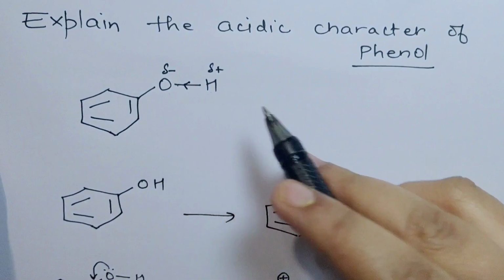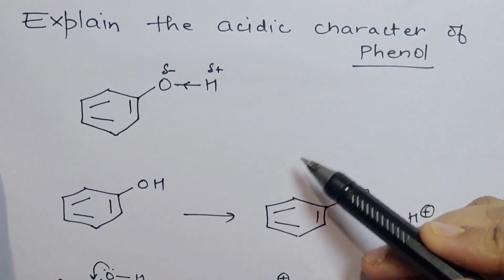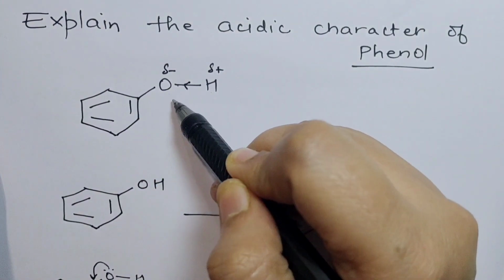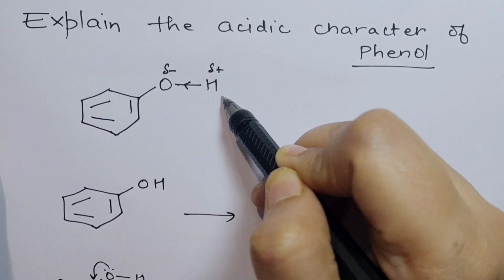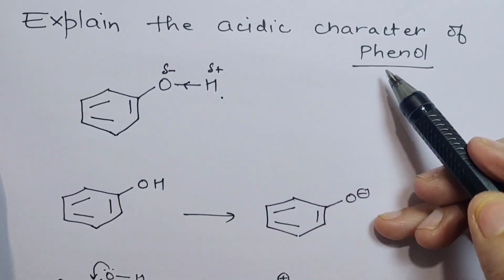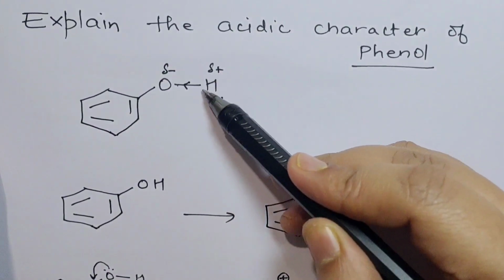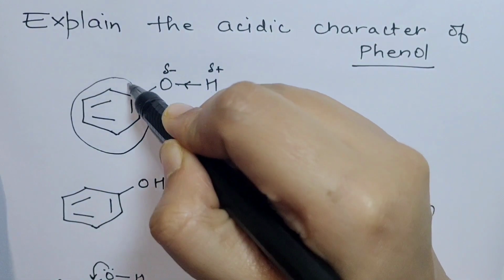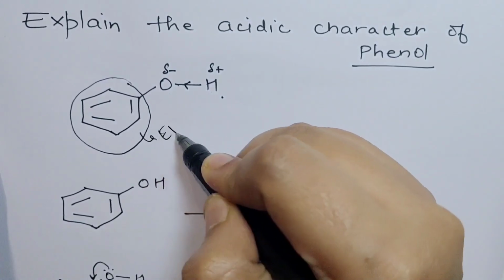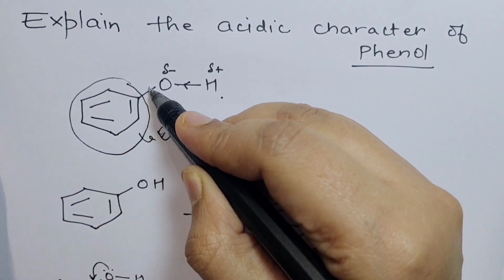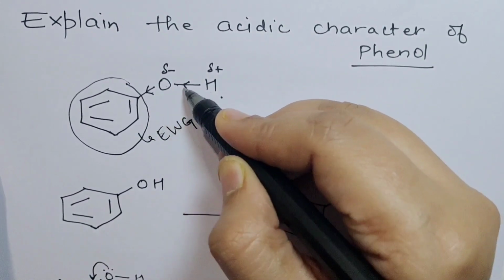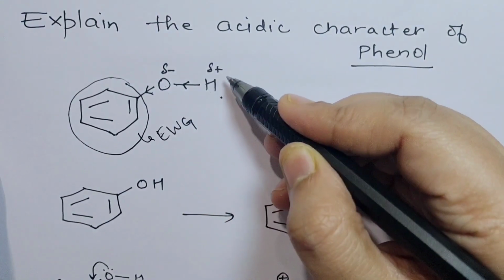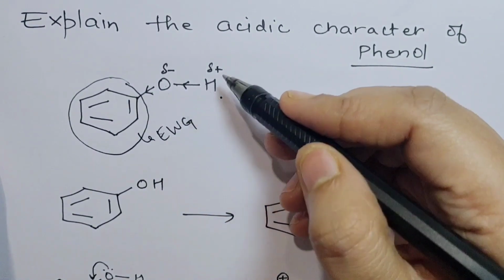Now, the acidic character of phenol can be explained in many ways. First is that any factor which increases the polarity of this O-H bond increases the acidic character of phenol, because a more polar bond means it's easy for the proton to leave. This benzene ring here is an electron withdrawing group. It withdraws electron density from oxygen, which further withdraws electron density from the O-H bond, making this O-H bond more polar and therefore more acidic. That is one reason.